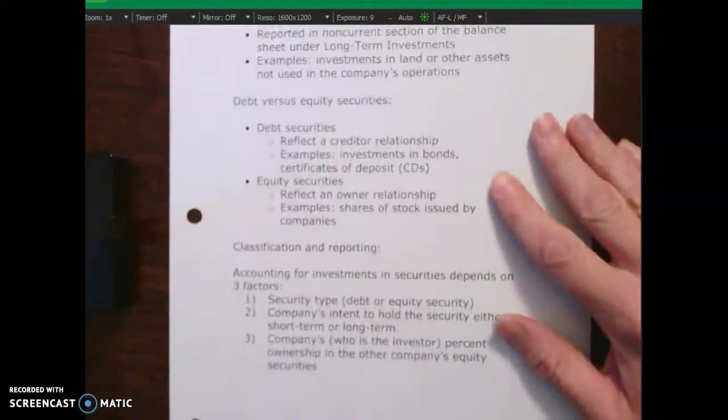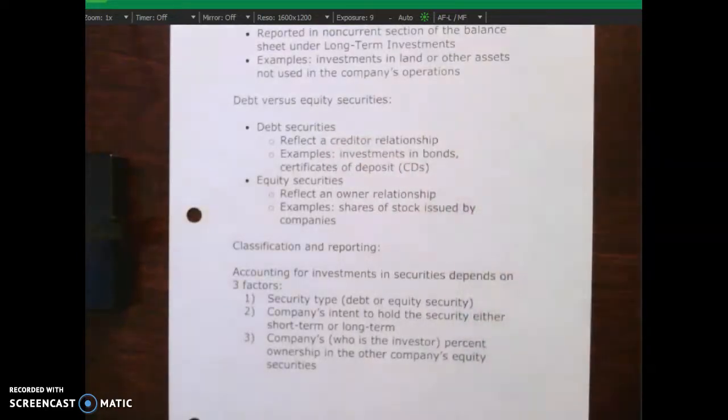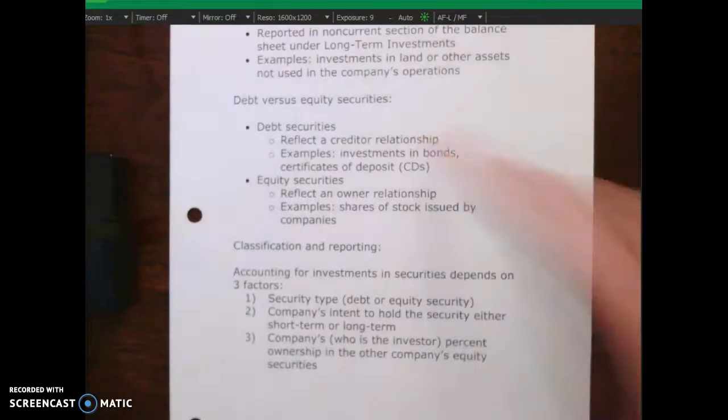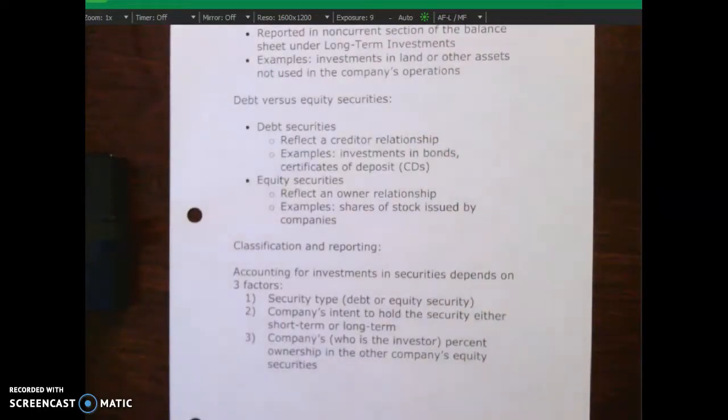Let's also talk about debt versus equity securities. So debt securities reflect a creditor relationship. When we're talking about a debt security, what we're really talking about is purchasing the bonds, maybe, of a key supplier. Okay. Purchasing the debt of a key supplier, going back to that example that I was talking about, investments in a key supplier. When we talk about equity investments, what we'll be talking about there is purchasing the equity or the stock of a key supplier. And that would reflect more of an owner relationship.